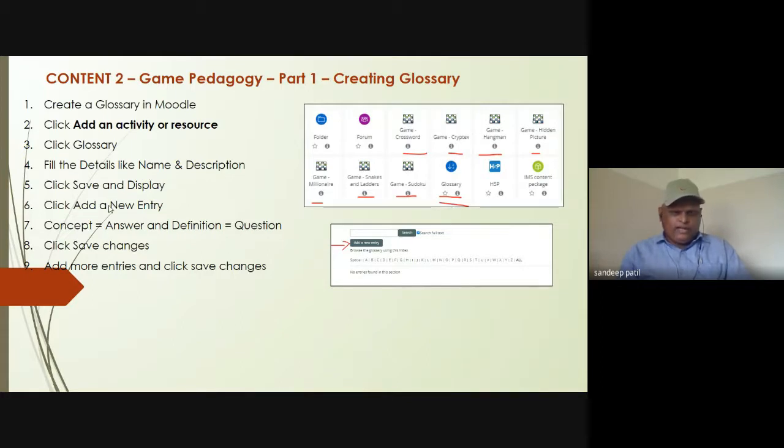Click save, add a new entry here, and the concept is equal to the answer, and the definition is the question. So when we click add a new entry, whatever is in the concept button is nothing but your answer, and the definition is nothing but your question. Then we save changes, add more entries, and click save changes.